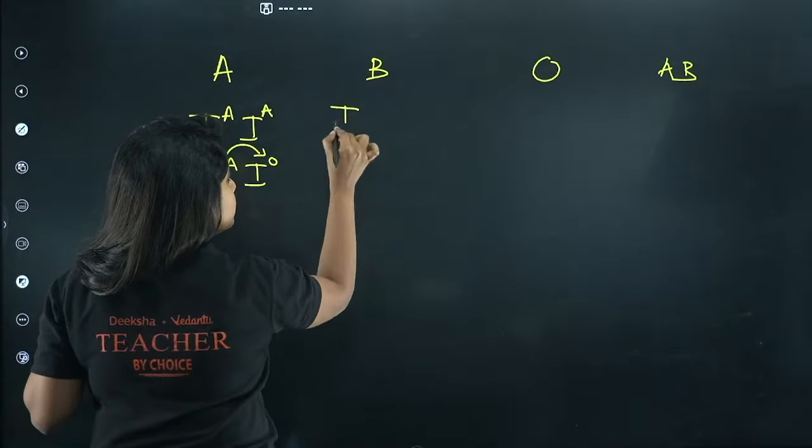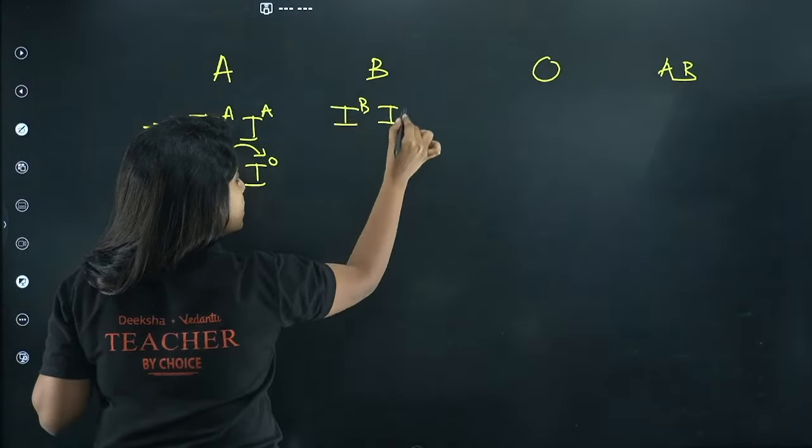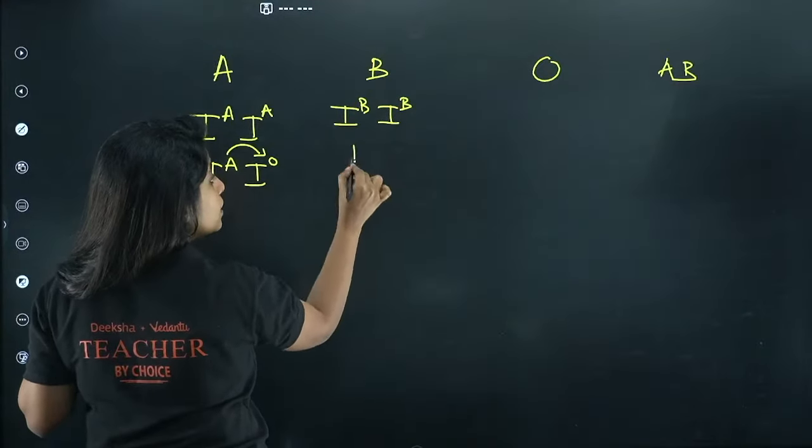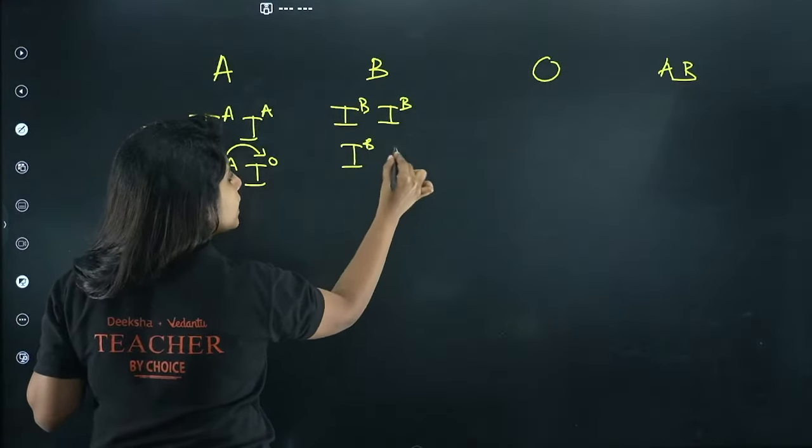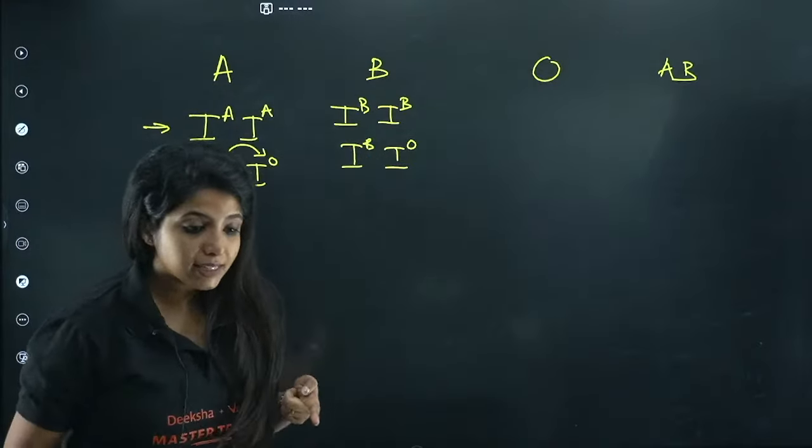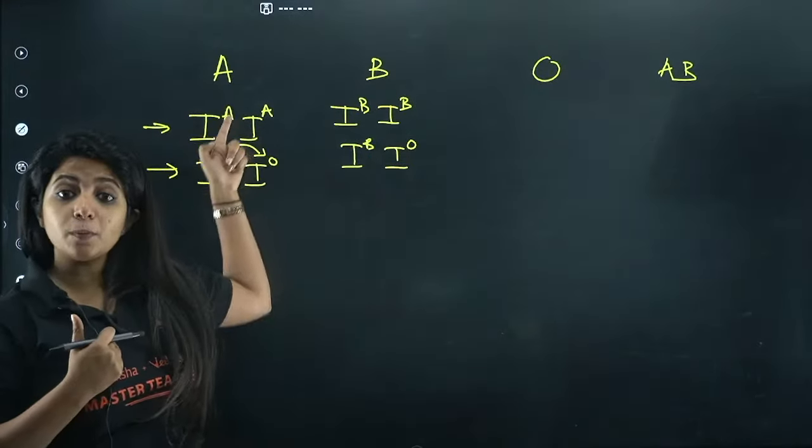For B blood group, both of these alleles have to be B, otherwise there is an option, one is B and the other one is O. So when I say that I have A blood group, I can be either of these.